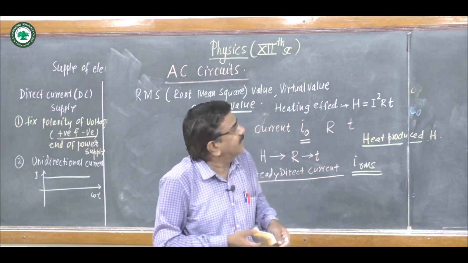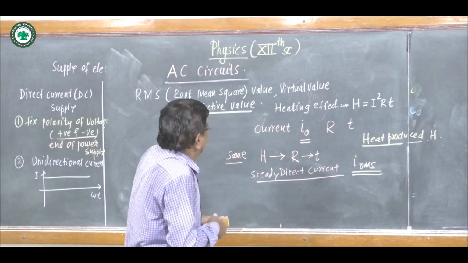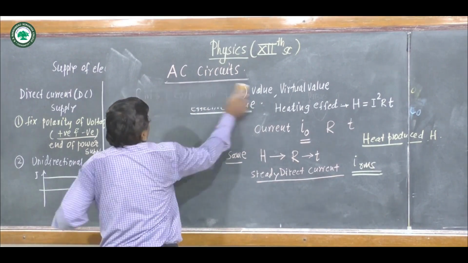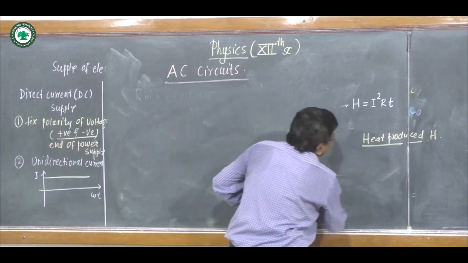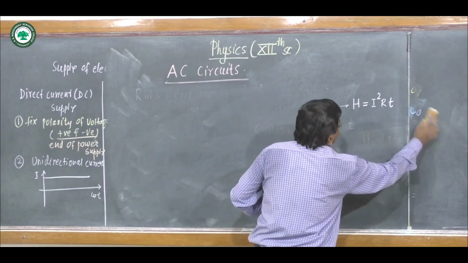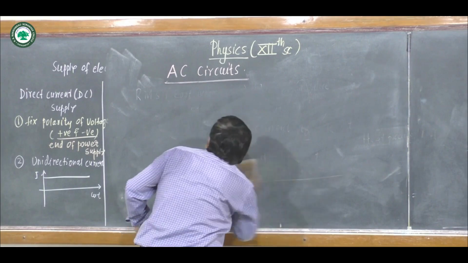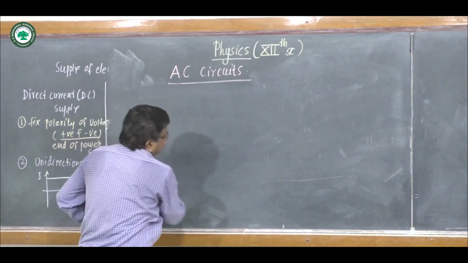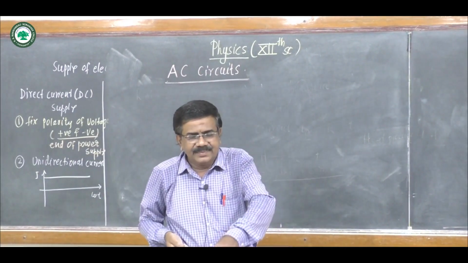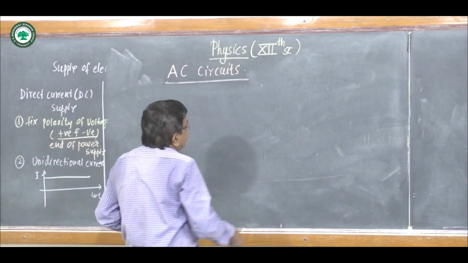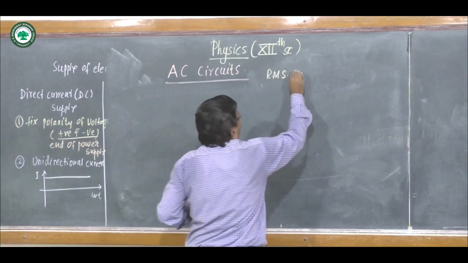Now we find the relation between IRMS and peak value, that is the maximum value. This relation is also very simple. Peak value, we know, is the maximum value of that alternating EMF or current.